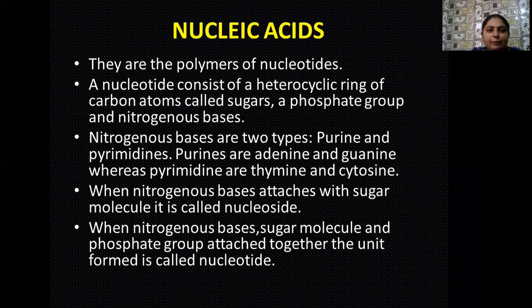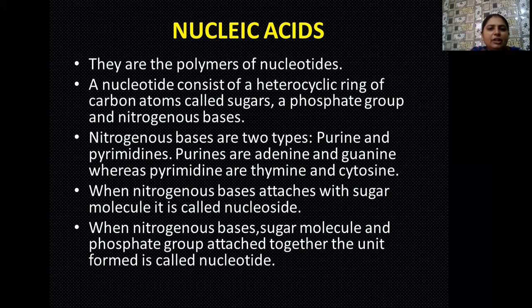Always remember, one purine is always bound with a pyrimidine, with the help of a hydrogen bond. Adenine always binds with thymine, and between them a double hydrogen bond is present. And guanine is always bound with cytosine, and a triple hydrogen bond is present.